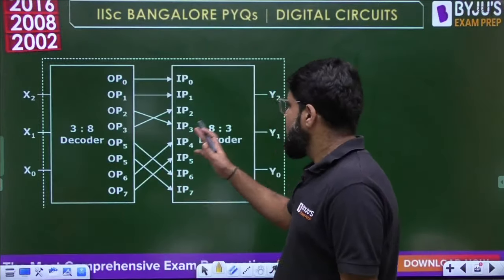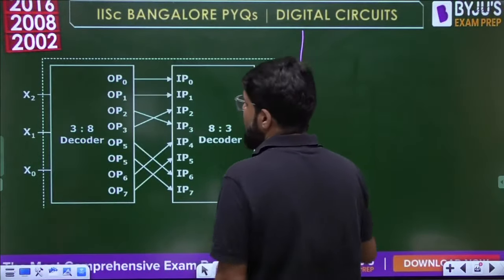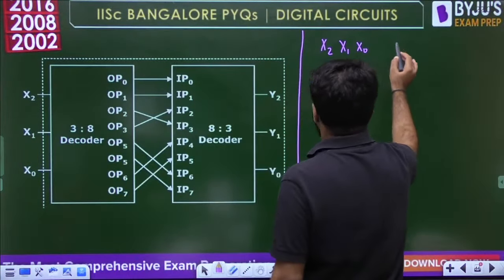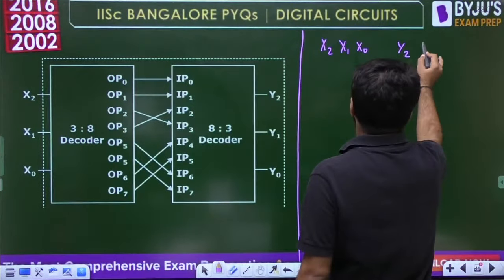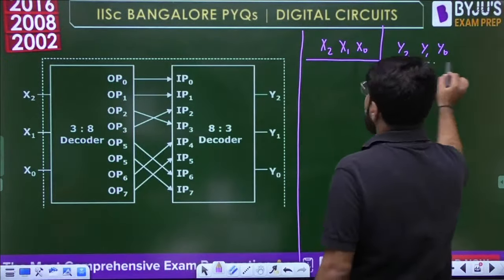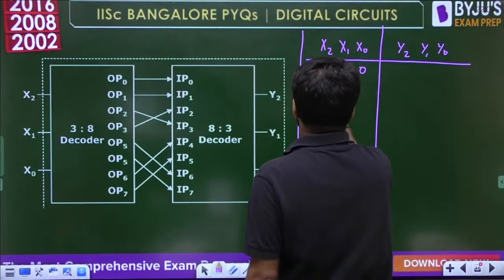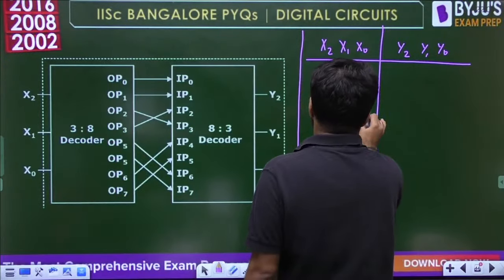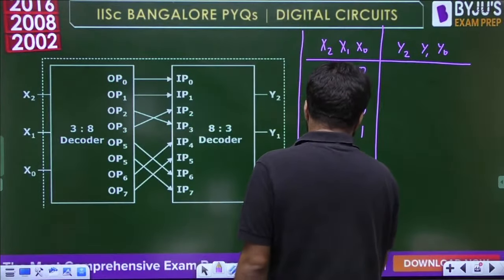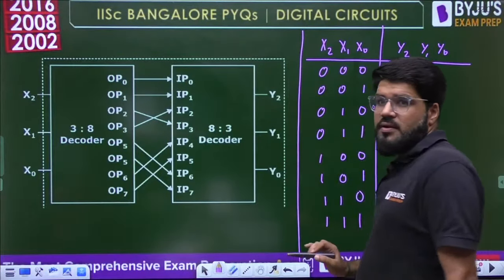Okay, 3 to 8 decoder and 8 to 3 encoder. What I will do is, let me form a table connecting the input directly, x2, x1, x0, like the ROM question we did, and directly writing down the output y2, y1, y0, and let's take all the input combinations: 0 0 0, 0 0 1, 0 1 0, 0 1 1, 1 0 0, 1 0 1, 1 1 0, 1 1 1.